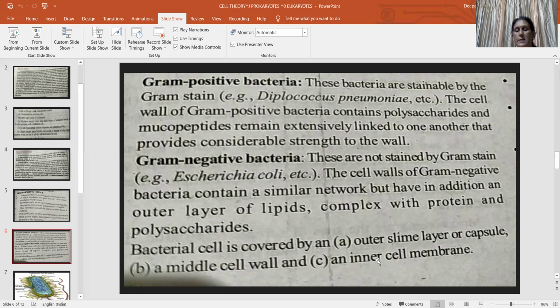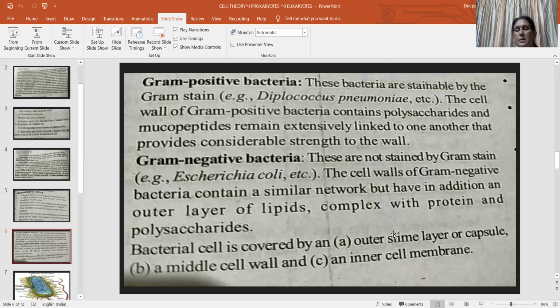But in some cases this slimy layer is absent, and they are not resistant. So with the presence or absence of this slimy layer or capsule, we can say: if the capsule is present, it is a resistant bacteria; if the capsule is not present, it is not a resistant bacteria.